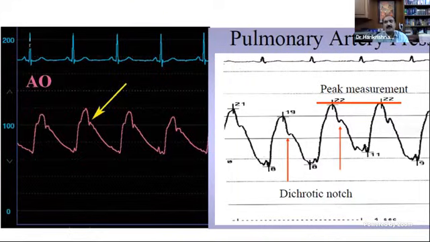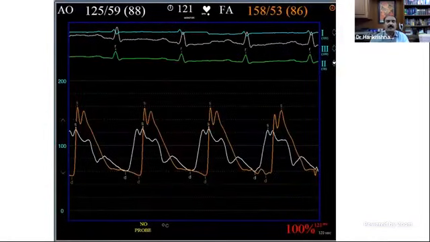The dicrotic notch. This is the pulmonary artery and the aortic pressures. You can see a single wave per cardiac cycle, it is not touching the baseline like the ventricular tracing. All these things you should know to differentiate the tracings. So this is the same patient, with the pressure recorded from two areas.